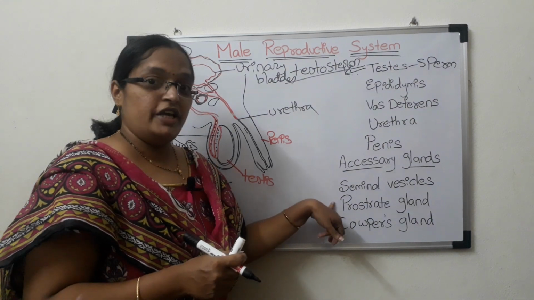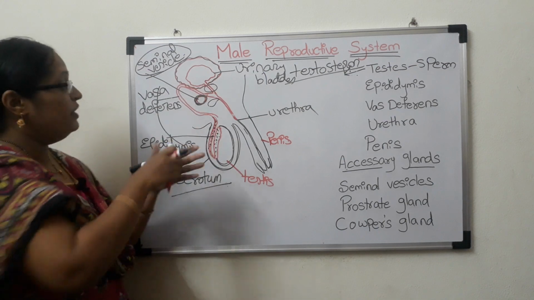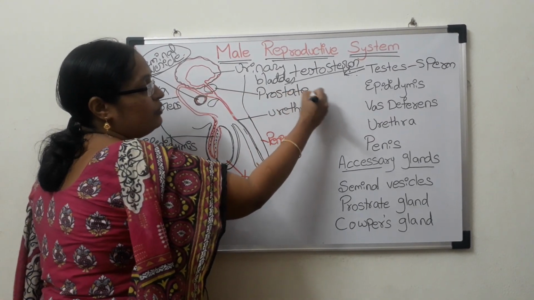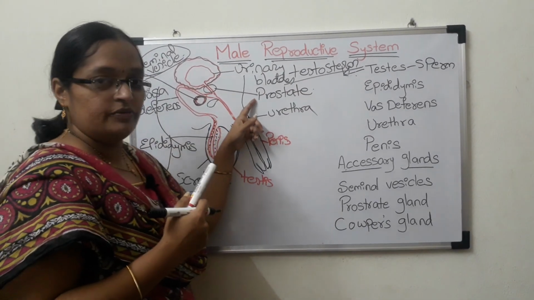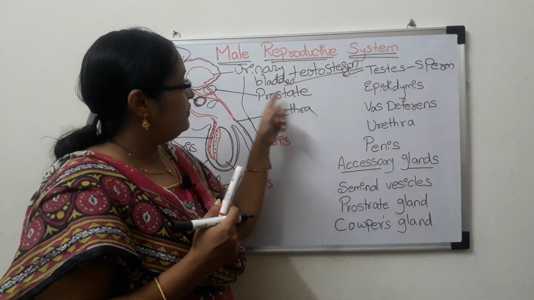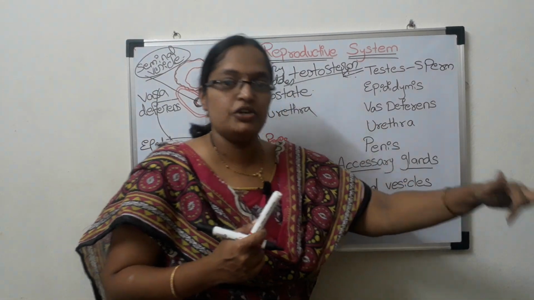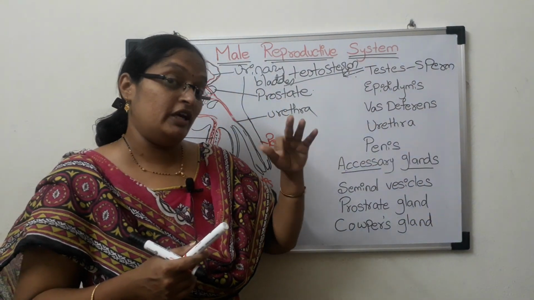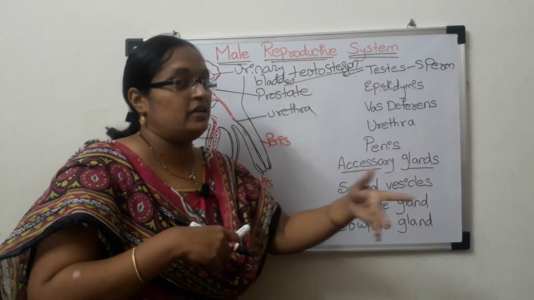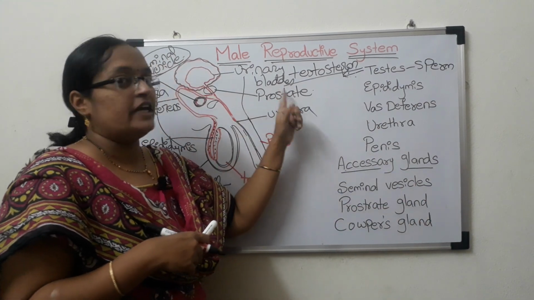And then the prostate gland. The prostate gland is located below the urinary bladder. It is used to maintain the fertilization process, and also for giving motility to the sperm cells. Motility, that is movement, is given only with the help of the prostate gland secretions.